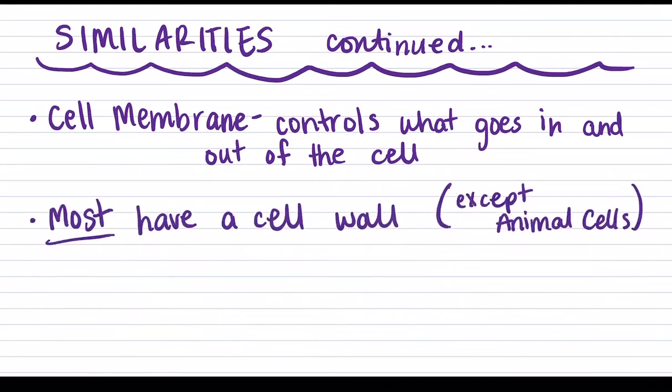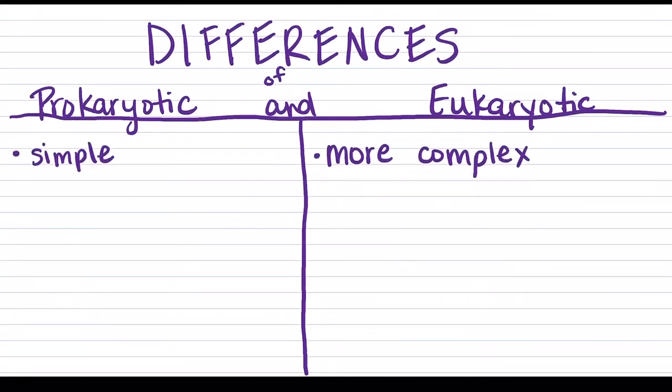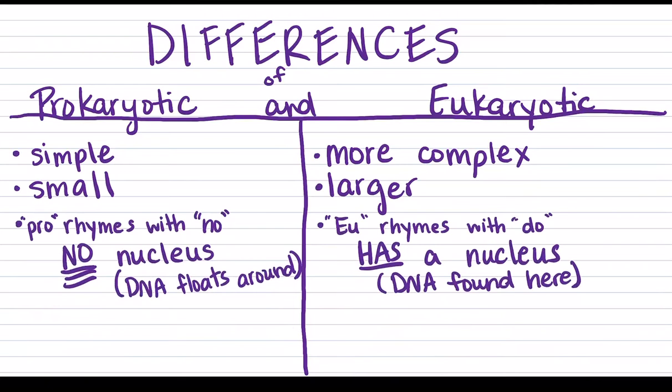And they both have, most of them have a cell wall. The exception of that is animal cells. Those do not have a cell wall at all. So looking at the differences, prokaryotic are simple because they are unicellular. It's just one little cell. Eukaryotic are more complex because they have multiple organelles inside of those cells working together to do a function. Prokaryotic are usually small. Eukaryotic are larger because they have to fit the more complex things inside of it.